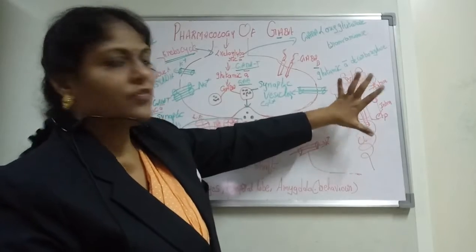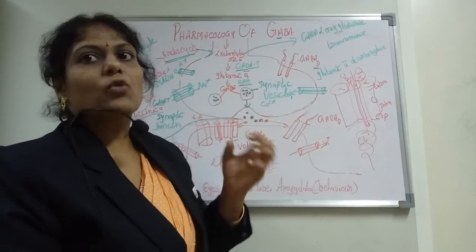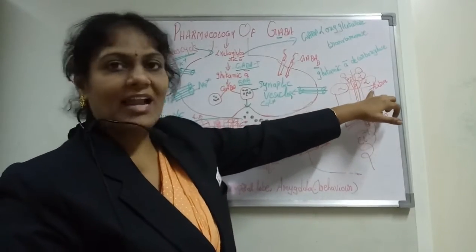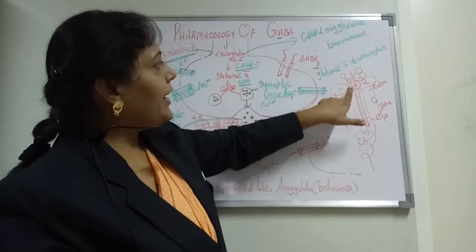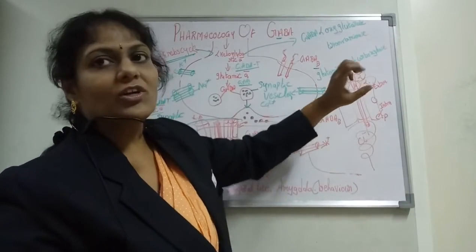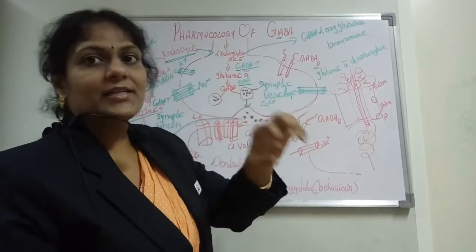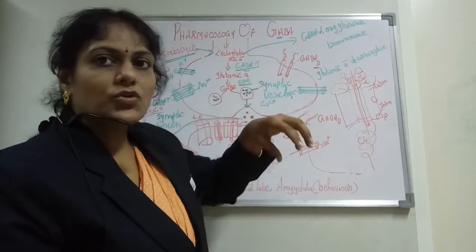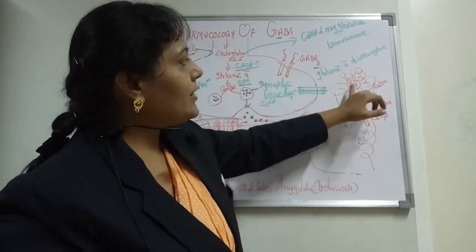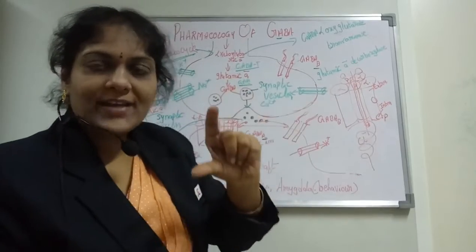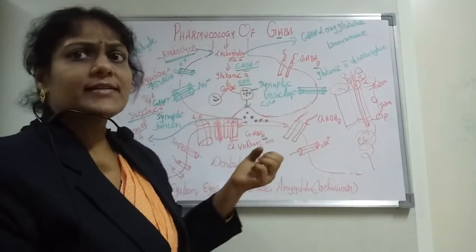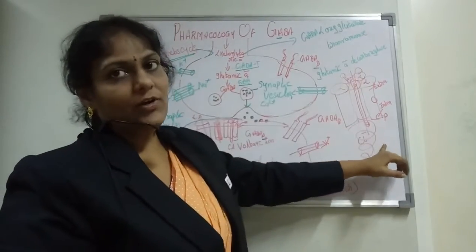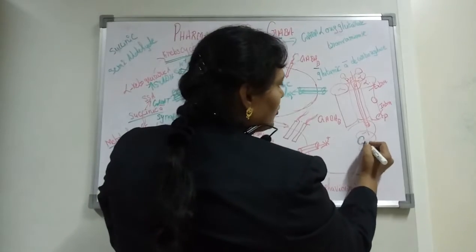So if you see the structure of the GABA A receptor, it is like a pentameric rose-petal-like structure which consists of 5 subunits. Here we can see 2 alpha, 2 beta and 1 gamma, and on top of it you have 2 GABA sites, which collect GABA and make it sit onto that receptor. Once GABA comes and sits onto this receptor, the opening in the center, which has a tube-like or canal-like structure, gives a pathway so that more and more chloride enters. Here you can see the chloride moving in.